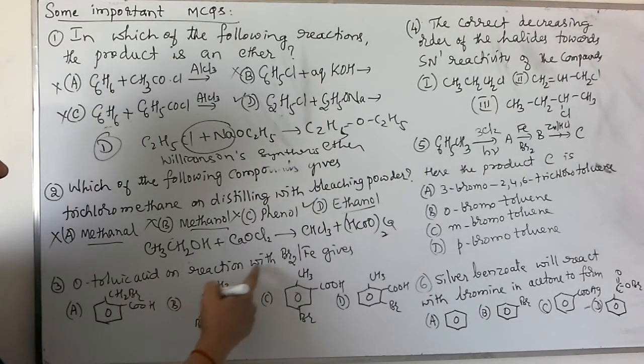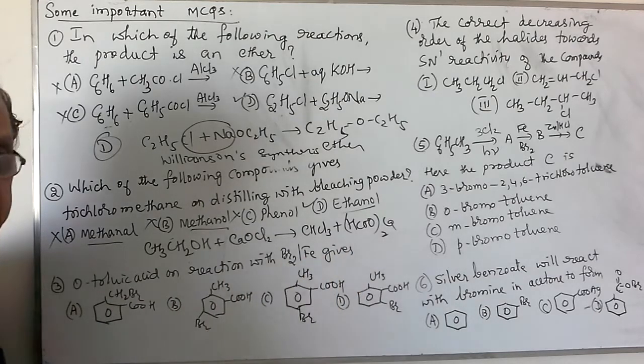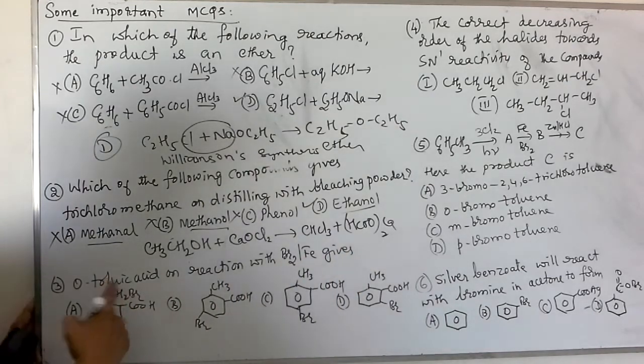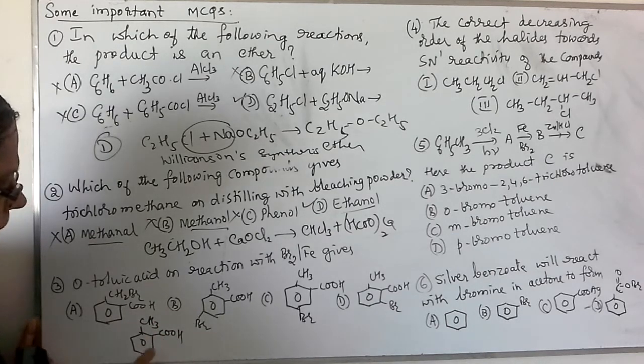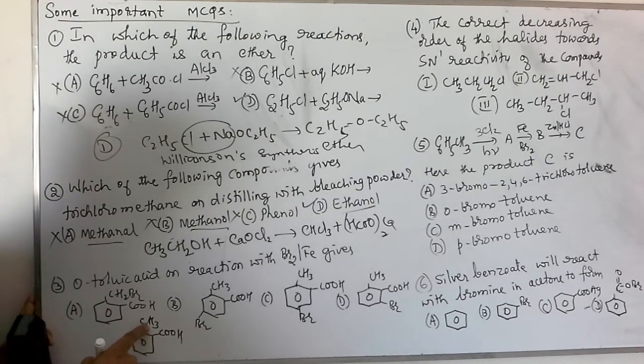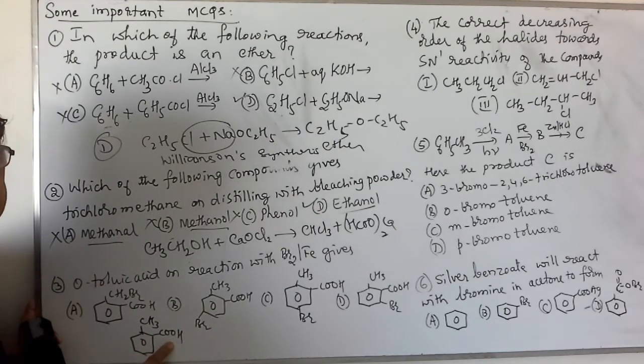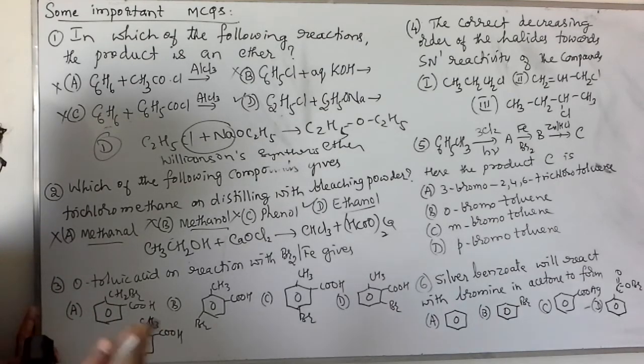Orthotoluic acid on reaction with bromine in the presence of iron gives rise to what? When you take orthotoluic acid, it has a COOH group in the ortho position as compared to the CH3 group. In this compound, the methyl group is ortho and para orienting, while the COOH group is a meta orienting group. When an ortho and para orienting group and a meta orienting group are both present in the same compound, the ortho and para orienting group influences more.